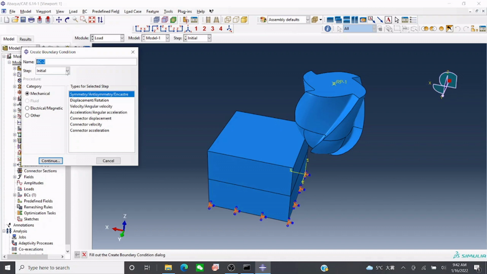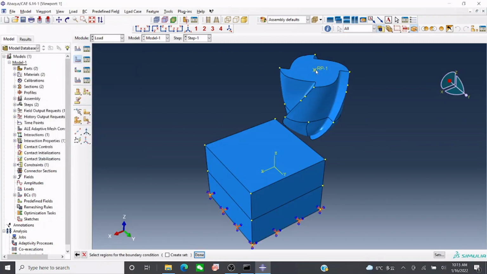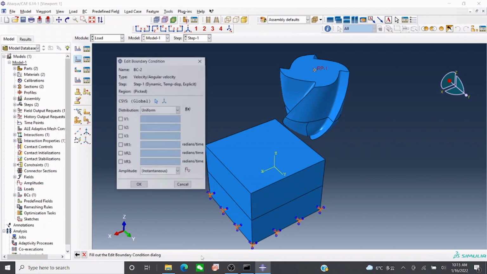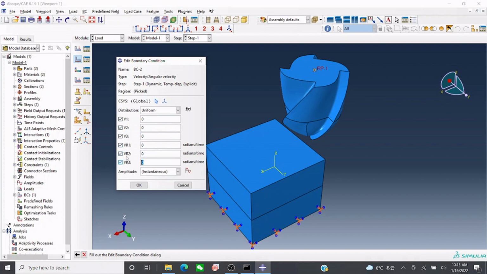So our another, we select it step 1. Now we want velocity and angular velocity. There should be velocity as well as the rotation. So we select this one on the reference point. So we press done. So now you can select all of them like this. Now our velocity along the x direction, it will be 1200. The feed will be 1200 for 4 blade at 3000 rpm. So this is minus 3000 rpm.